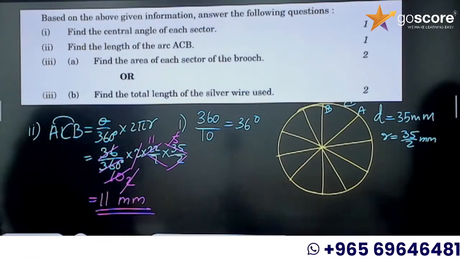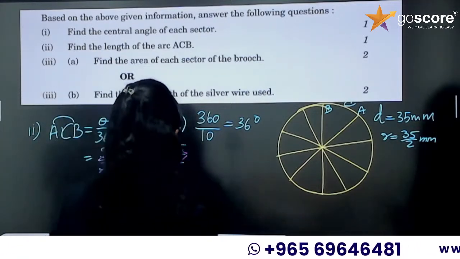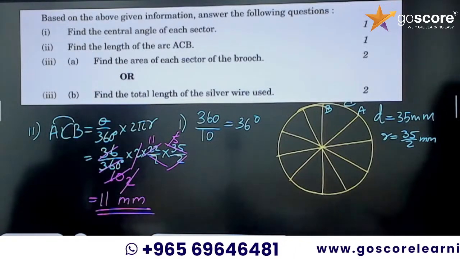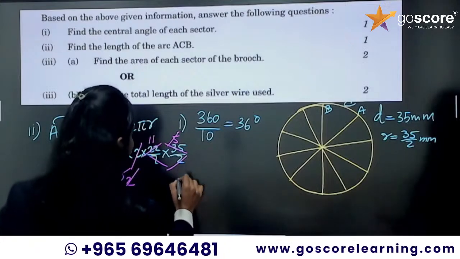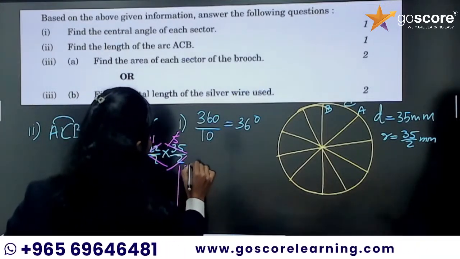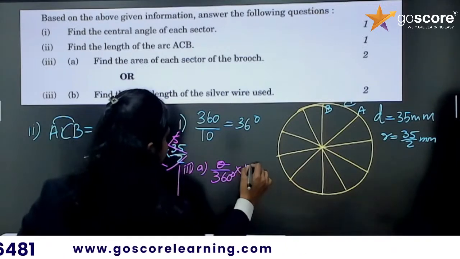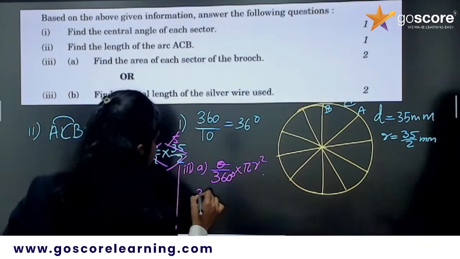11 millimeter, that you need to remember. Now the next question, the third question, is to find the area of each sector. So area will be equal to what? Area equals theta by 360 into pi r square, right?